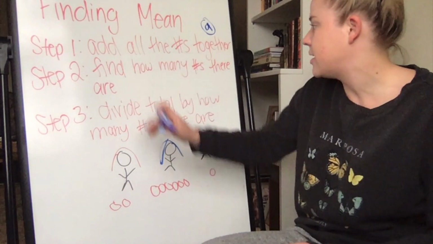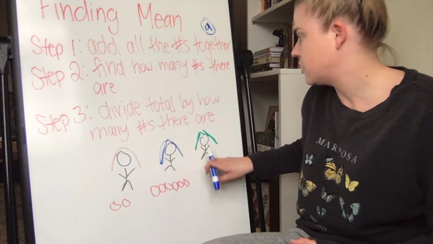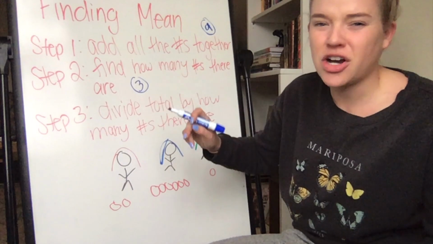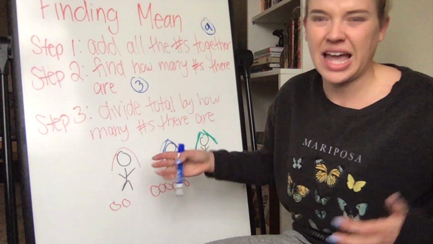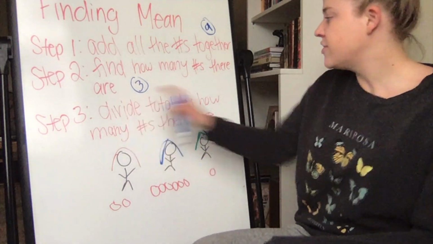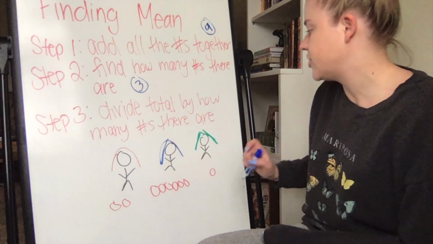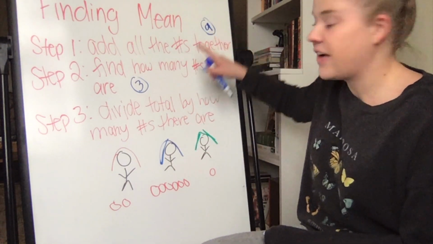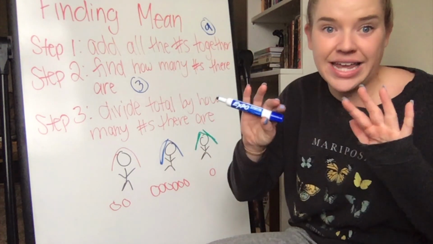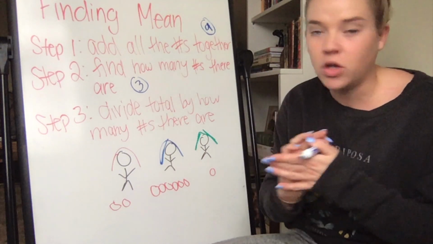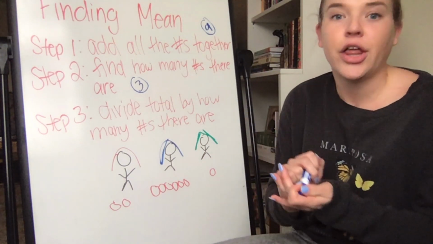Now find out how many numbers there are. So this is a person, this is a person, this is a person. How many numbers there are essentially means like how many people there are. And now divide the total by how many numbers there are. So we have 9, divided evenly into 3 people. So those 9 candies have to be split among 3 people. So that means that each person is going to get 3 candies.